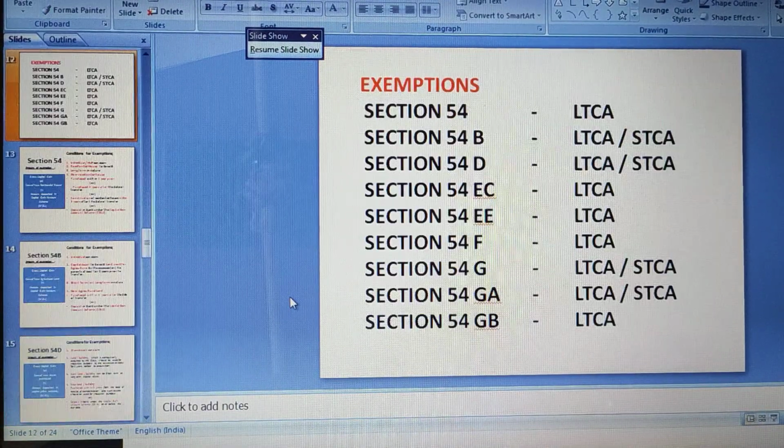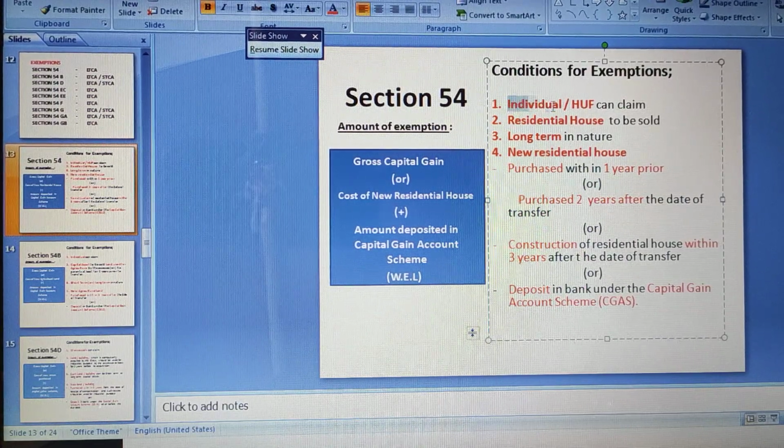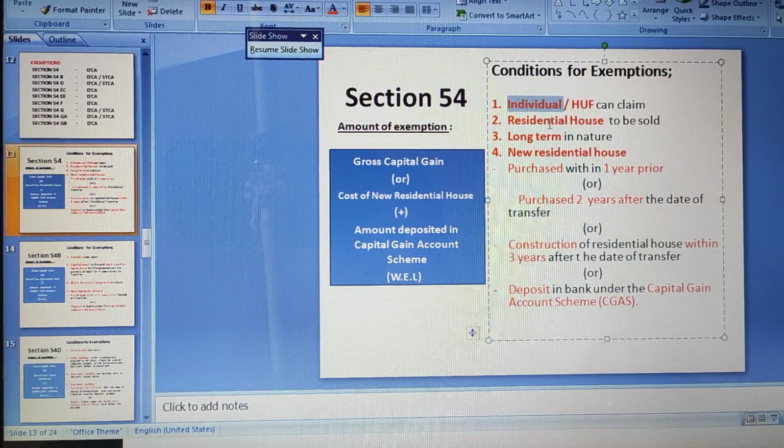exemptions. Yeah, so here let us discuss exemptions. If you see section 54, an individual should be a person. There are conditions, we have already discussed this. Residential house to be sold. In our problem also, Mr. Raghu is an individual, right? He is not a company, he is not a joint firm or anything, Hindu undivided family. He is an individual. First condition is satisfied.